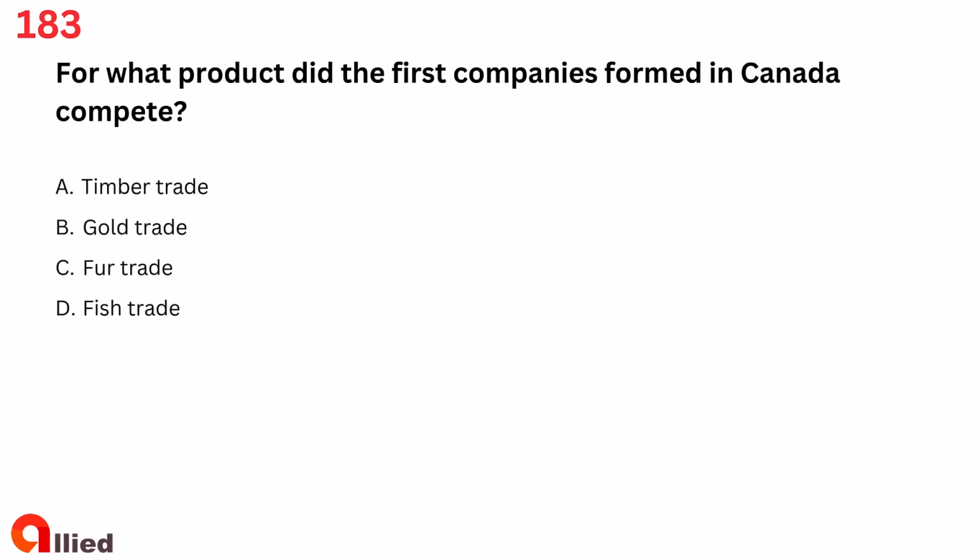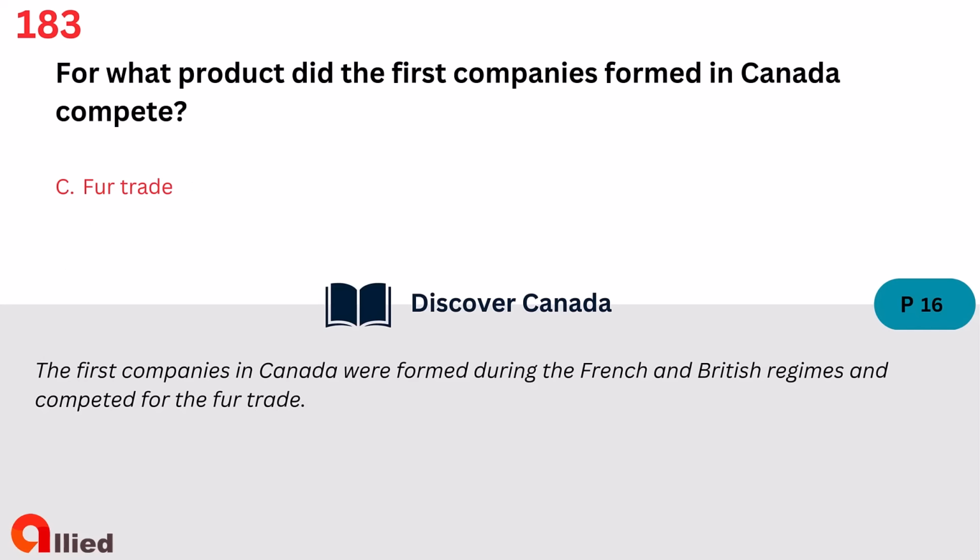Asia. Question 183. For what product did the first companies formed in Canada compete? A. Timber trade. B. Gold trade. C. Fur trade. D. Fish trade. The answer is C. Fur trade.